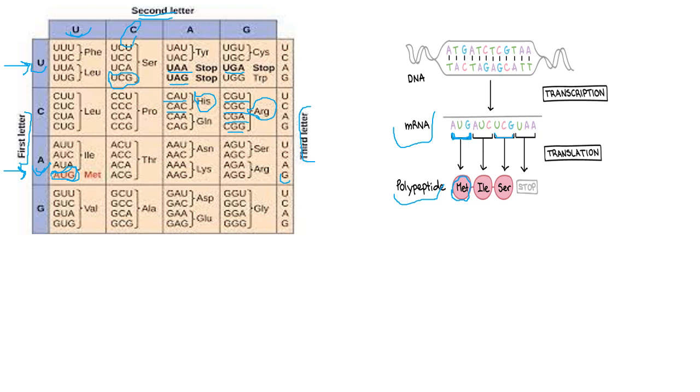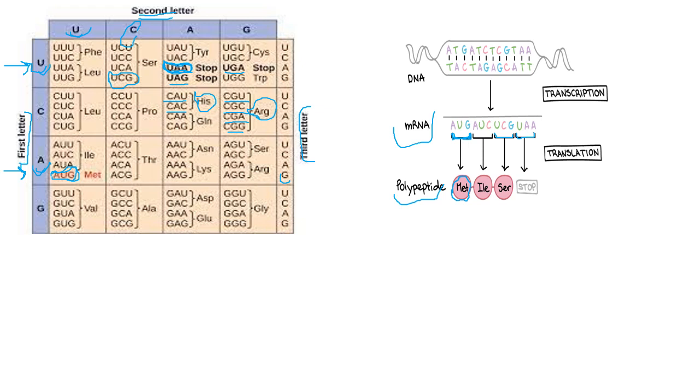Another example is UAA. Let's take the UAA codon. The first letter is U also, the second letter is A, and the third letter is A. So we conclude here that it is a stop codon. So this is the end of the translation process.